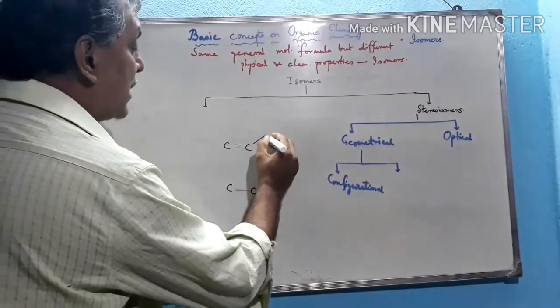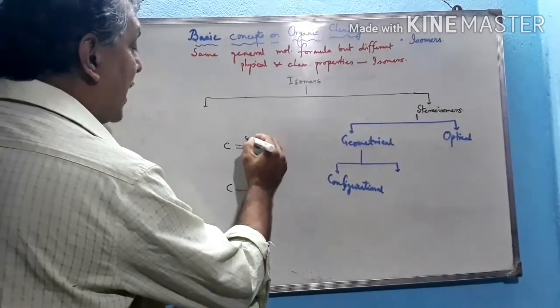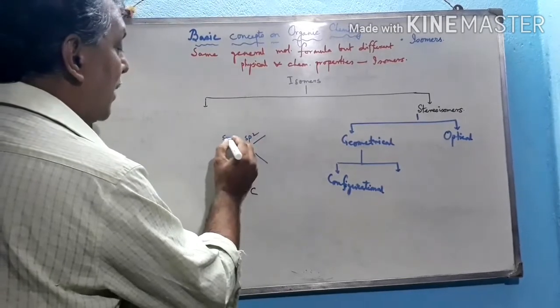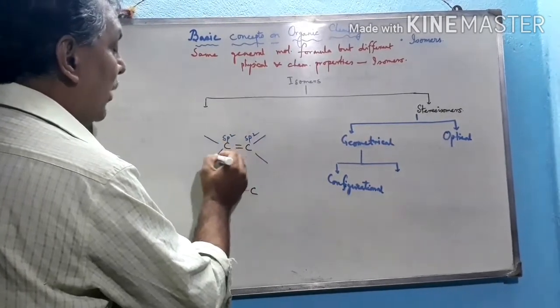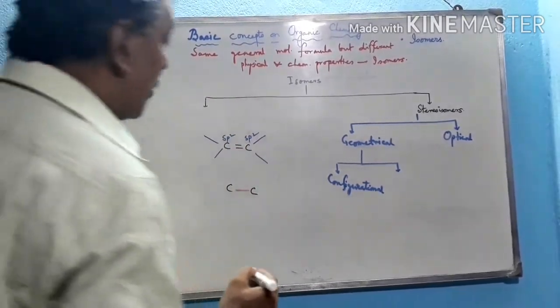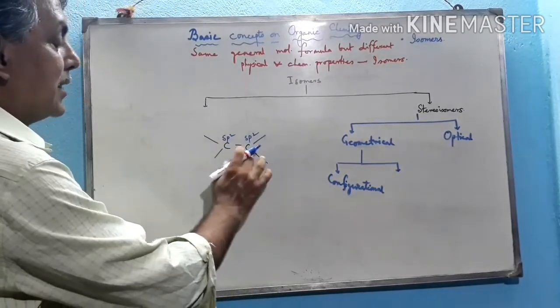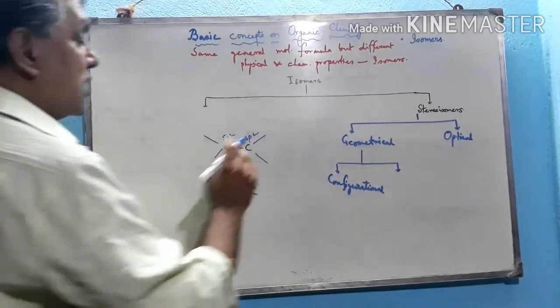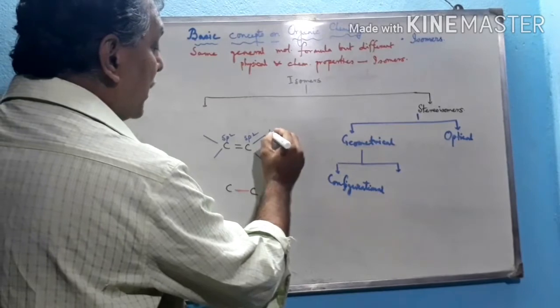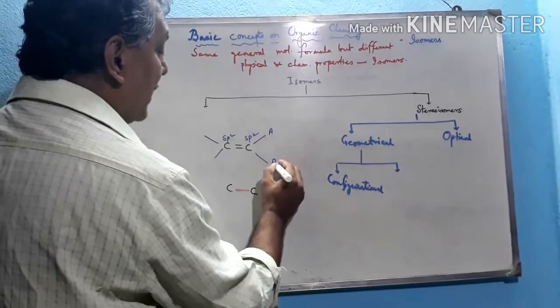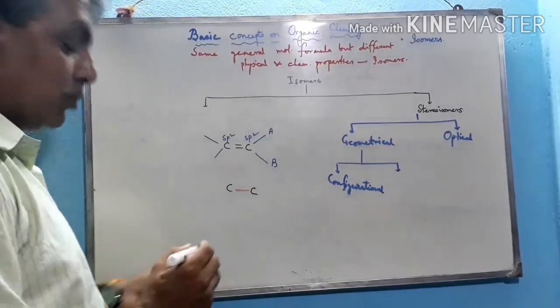If it is a double bonded structure, that means this is an sp2 hybridized carbon atom, and this is also an sp2 hybridized carbon atom. So to fulfill its valency, two different bonds are obtained. These two carbon atoms are in the same plane because these are sp2 hybridized. Suppose different groups A and B are attached with this.